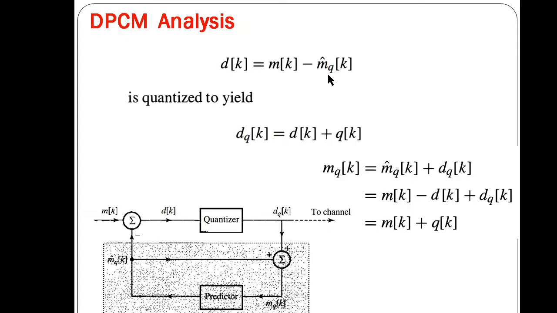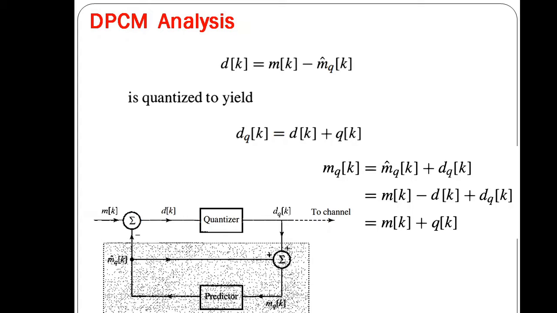But one difficulty is there in this scheme. At the receiver, instead of the past sample values mk, mk minus 1, mk minus 2, mk minus 3 and so on, as well as dk, we have their quantized versions, that is mqk minus 1, mqk minus 2, mqk minus 3 and so on. Hence we cannot determine m dash k, the actual predicted value of the signal.